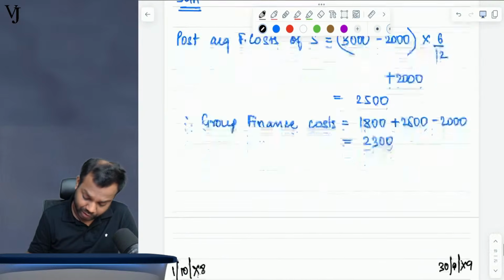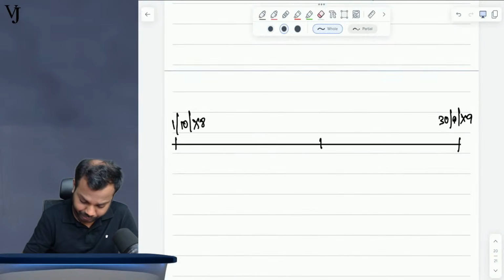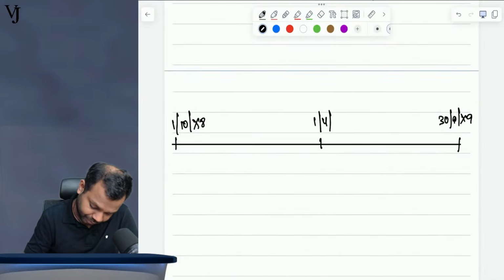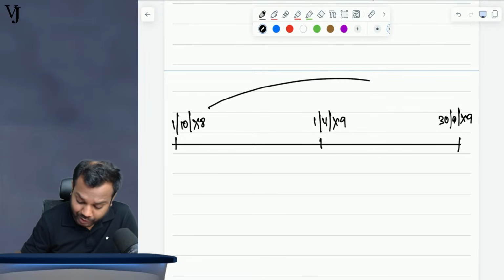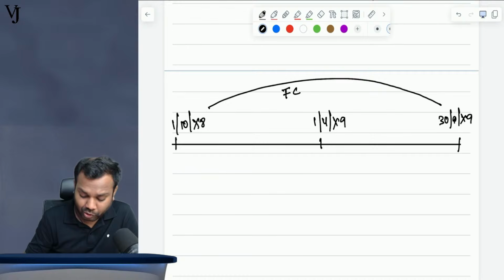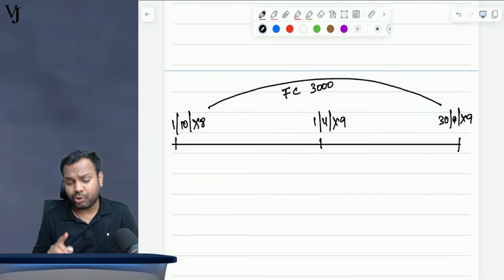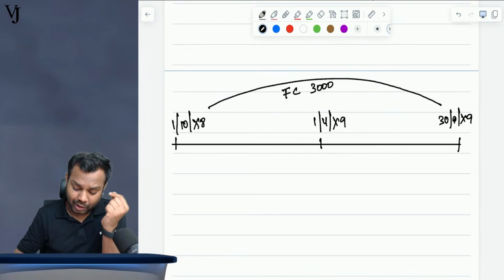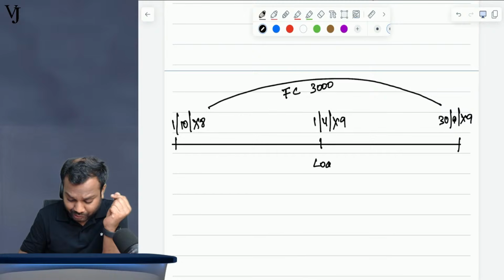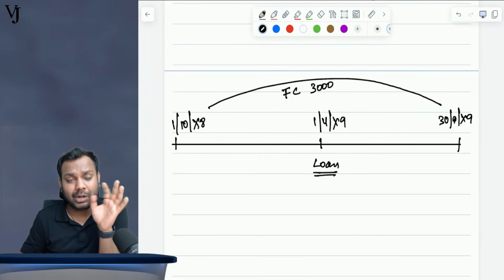The subsidiary was acquired on 1st April 20x9. The question says that for the entire year the finance cost is 3000, and one part of this 3000 relates only to the loan taken by the subsidiary from the parent on this date.